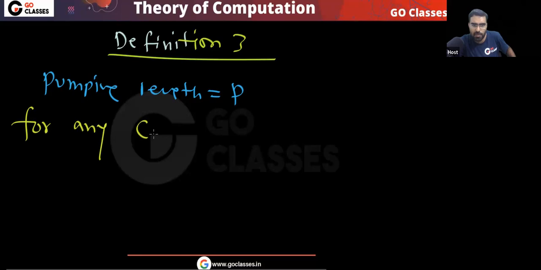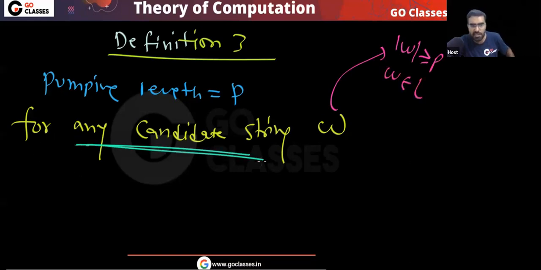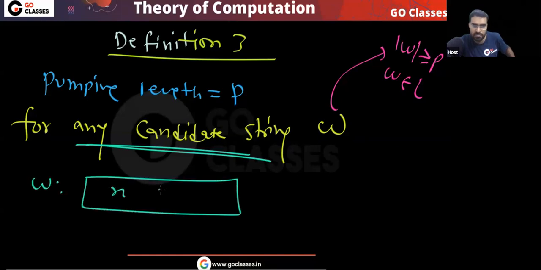See, the pumping length is p. For any candidate string w, remember w has length greater than or equal to p and w belongs to L, what will happen? This w you can break as xyz.